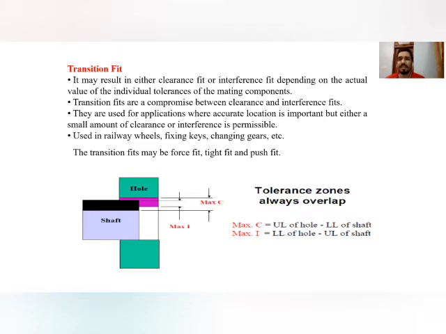So insertion of that handle in the shaft is the example of clearance fit. But when it gets inserted with the help of that key part, and when we do the rotary motion of that handle with respect to the shaft, then it becomes interference fit. So there is the condition of clearance fit as well as interference fit in transition fit. Okay, so next point is transition fits are a compromise between clearance and interference fit, as I have given you an example. Okay, so it is used in railway wheels.